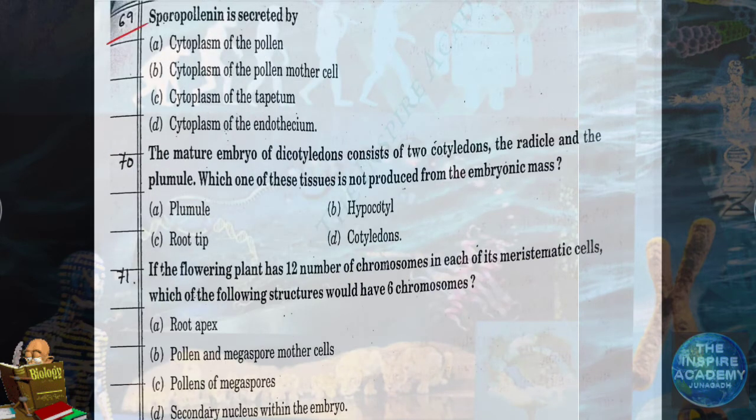Question number 69. Sporopollenin is secreted by cytoplasm of tapetum. This is a very important question. Remember, sporopollenin is never degraded by any enzyme, any acid, any base.